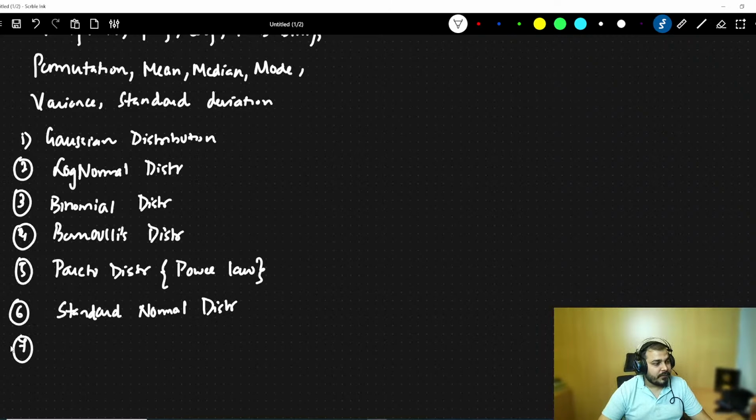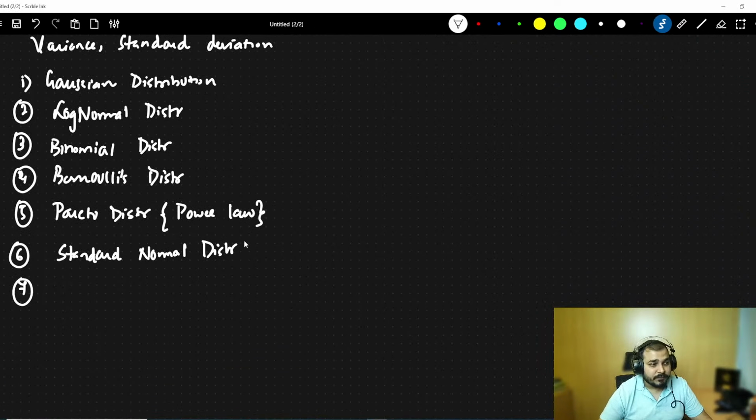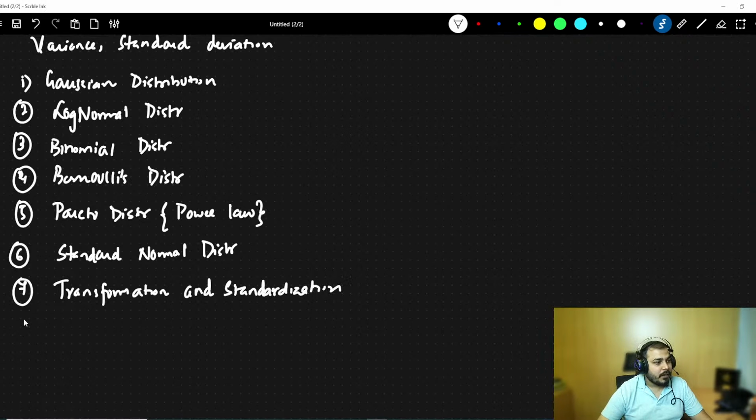The seventh thing that we will be discussing is that in standard normal distribution we may also have different techniques. We'll be discussing transformation and standardization, different kinds of transformation, and this will all be with the help of Python.